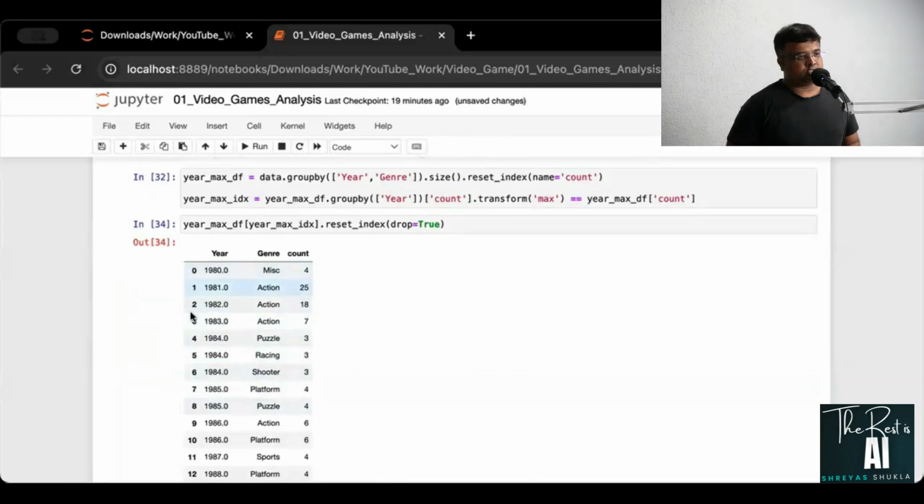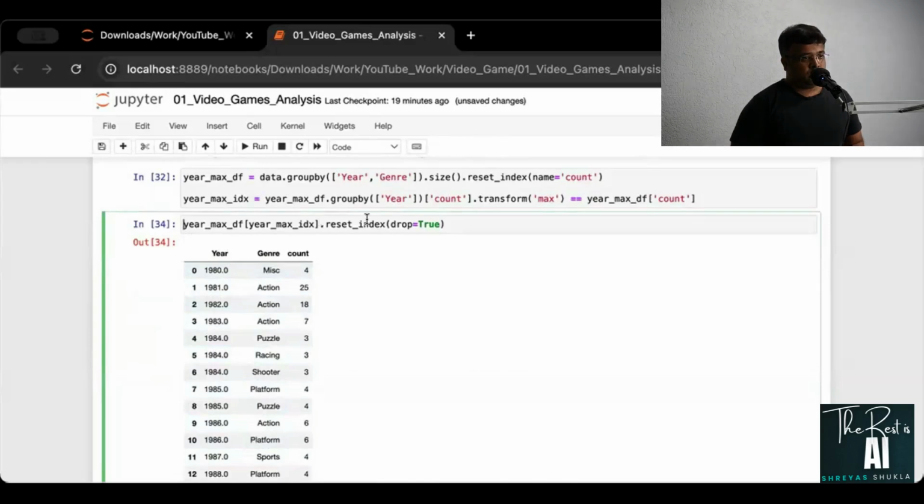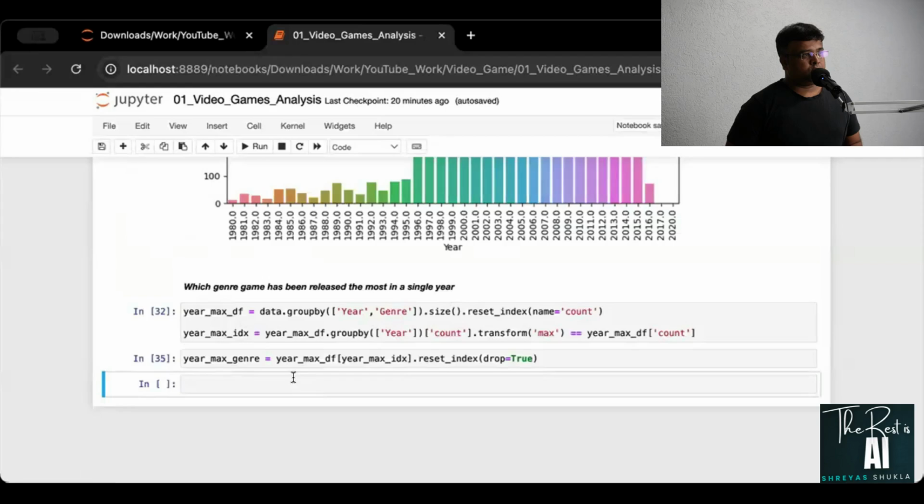Thereby I'm having this 0, 1, 2, 3 in this manner. So I'm going to assign this as year max genre.